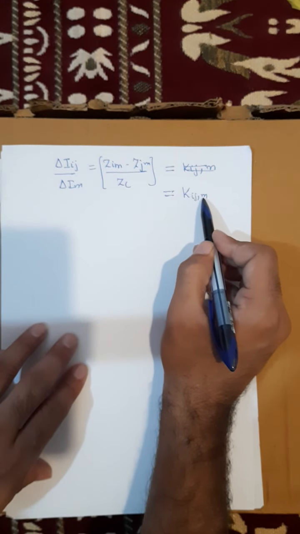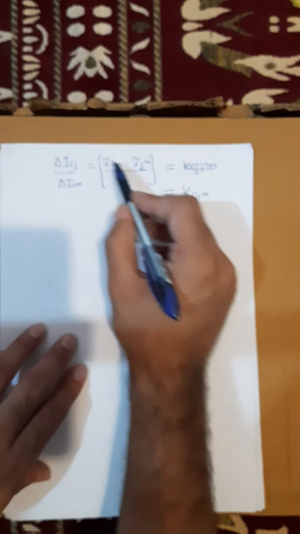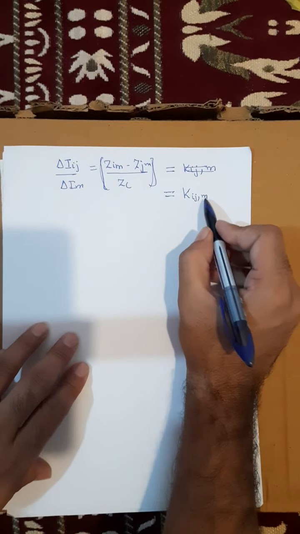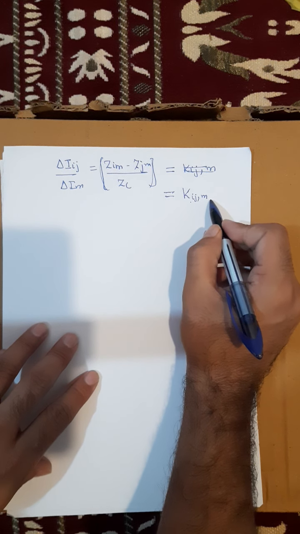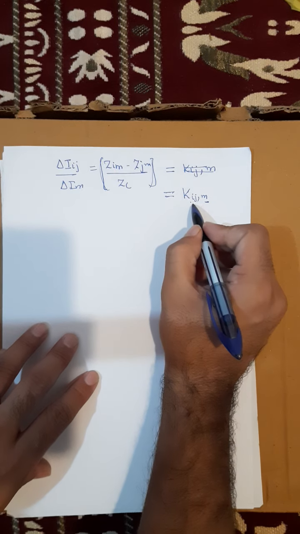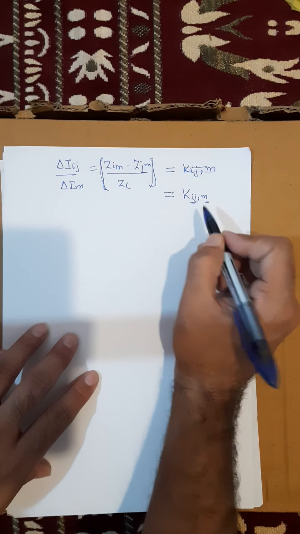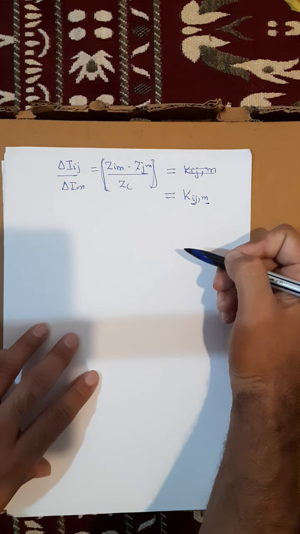So delta Iij upon delta Im is equal to (Zim minus Zjm) by Zc, which is nothing but Kijm. I am representing this part as Kijm. This is called the current injection distribution factor, because we are saying that because of the change in current at bus M, the current that is flowing between bus I and J changes by delta Iij.